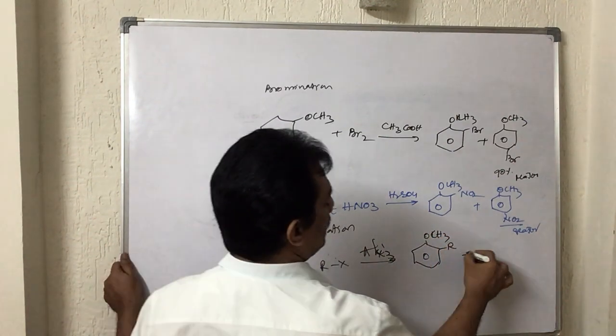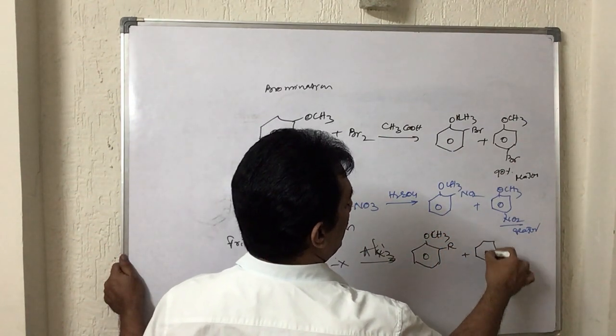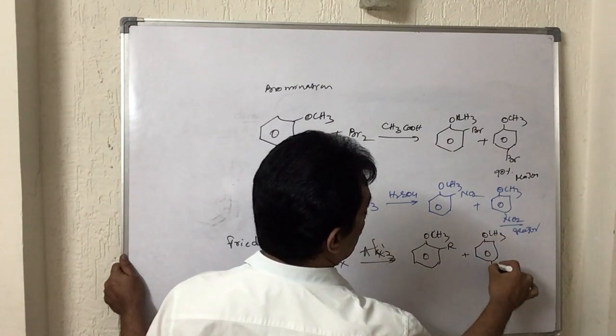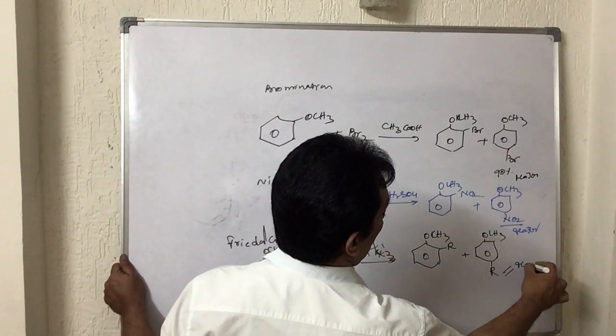Alkylation may take place at the para position. Again here also this is the major product.